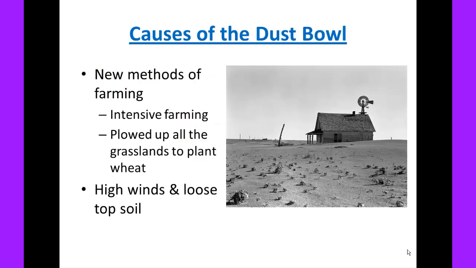There are a few main causes of the Dust Bowl. First, the new methods of farming. Intense farming is where all the grassland was plowed in order to plant wheat. The same land was farmed over and over without giving the ground time to rejuvenate. The high winds combined with loose topsoil created enormous dust clouds.